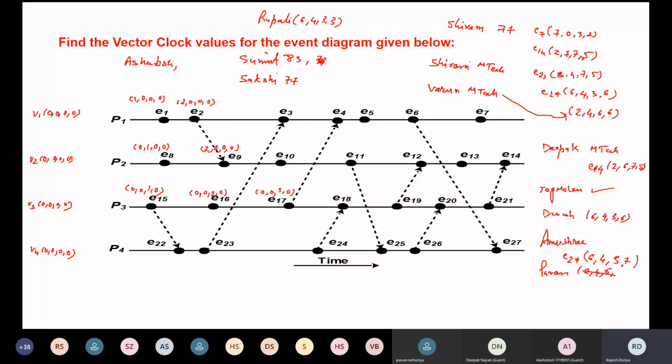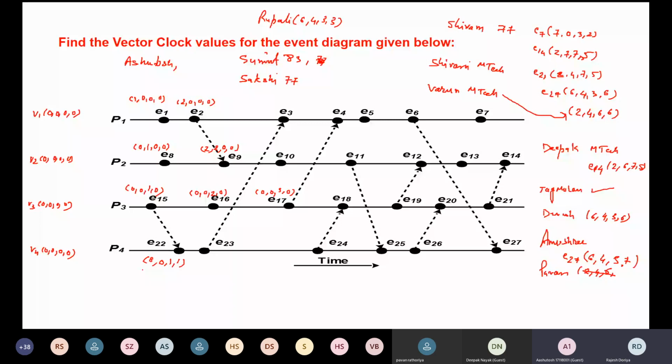Now let us come to E22. Since the first message itself is a receive event, we have to compute the maximum from these two, this one and the initial ones. After taking the maximum values, we'll have 0 0 1 0. After updating, it will become 1. Is that fine now?